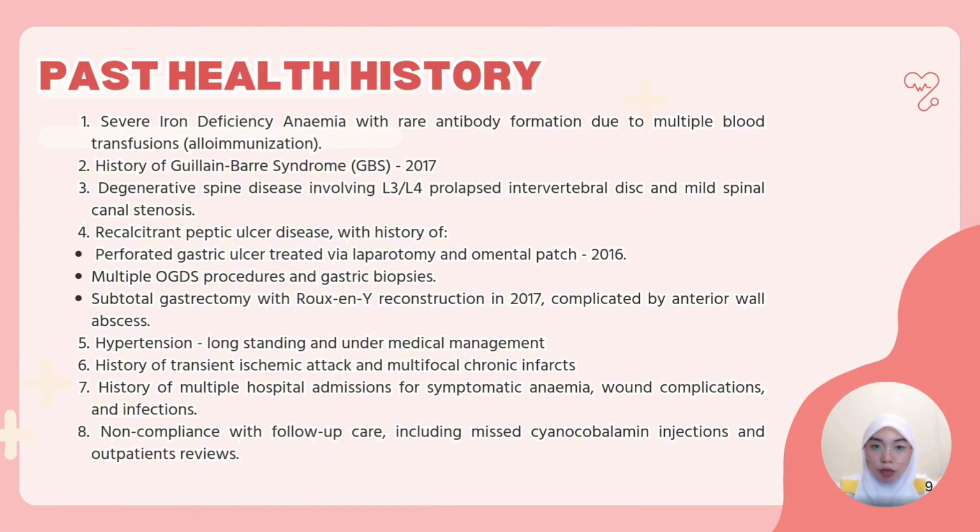Next, for the patient's past health history. The patient has severe iron deficiency anemia with rare antibody formation due to multiple transfusions. In 2017, he was diagnosed with Guillain-Barré syndrome and currently ambulates with a walking stick. His history also includes degenerative spine disease with L3-L4 disc prolapse and mild spinal canal stenosis, long-standing hypertension, and recalcitrant peptic ulcer disease. He underwent subtotal gastrectomy, complicated by an anterior wall abscess and chronic sinus discharge at the laparotomy site.